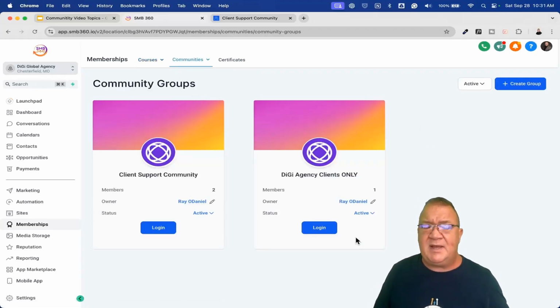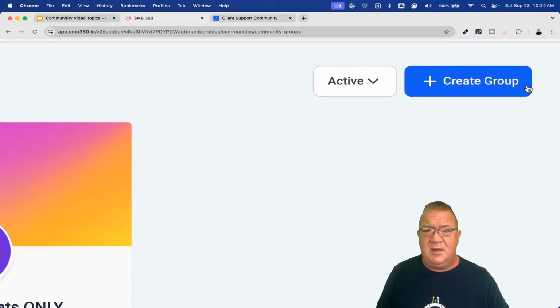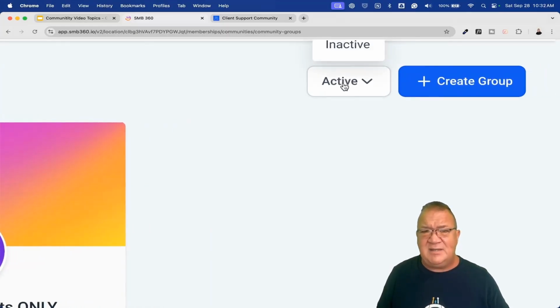Now, I want to explain some things regarding groups and the group setup here. Number one, you can obviously create groups. There's not a limit that I know about on the number of groups, but groups, once created, cannot be deleted. Please remember that. You cannot delete a group. You can only make a group inactive. So there are active groups and inactive groups. If you look up here, notice that you have a filter selection for active and inactive.